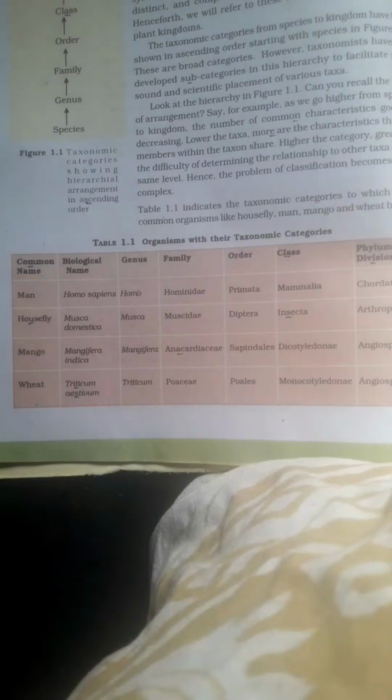Now wheat, fourth organism, is Triticum aestivum. First letter with capital letter, capital T, represents the genus, that is Triticum. Aestivum is biological species with small letter. Okay, now the family is Poaceae, order is Poales, above the Anacardiaceae and Sapindales in mango.